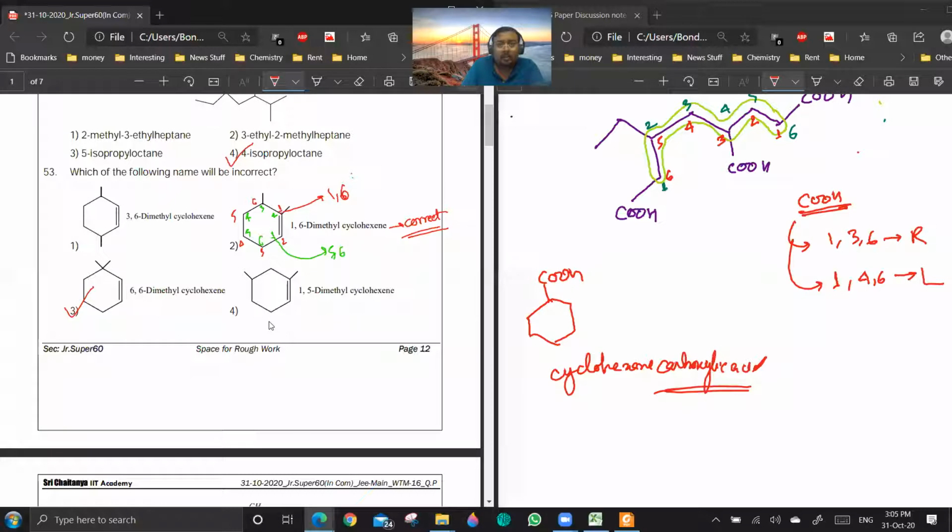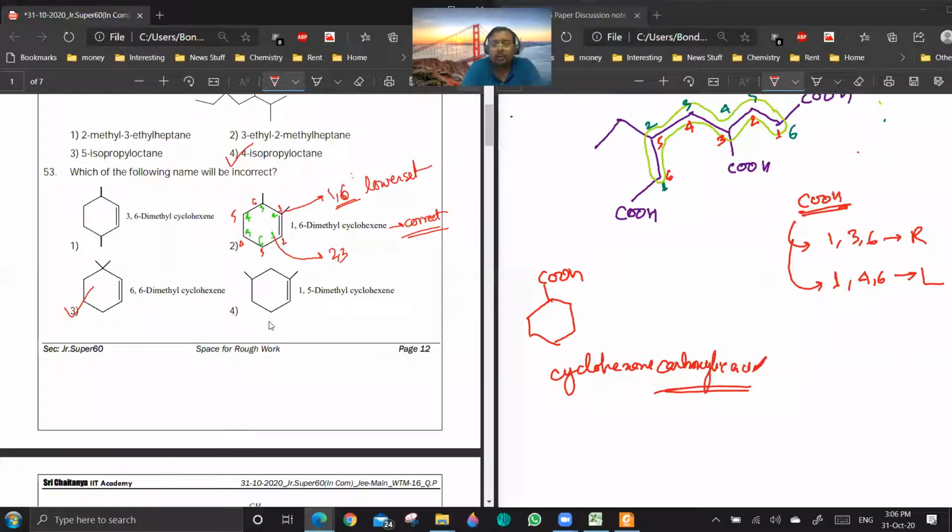Tell me, green 1 should be numbered 2. No, see, if you are starting here, 1, 2, 3, 4, 5, 6, so it will be 2, 3. Okay. But still, it is the lower set of locants.